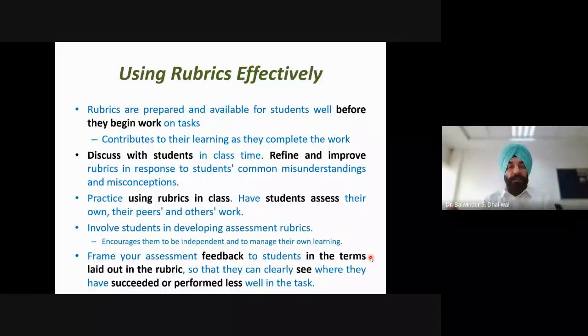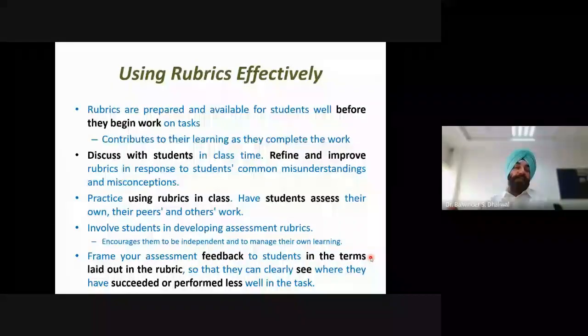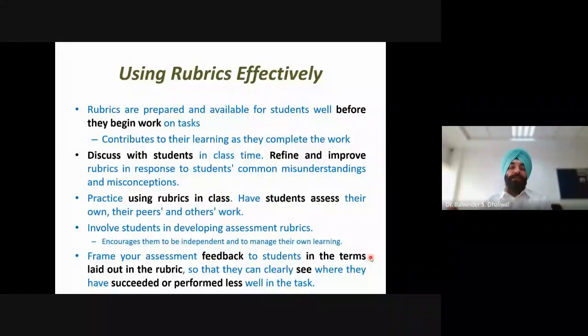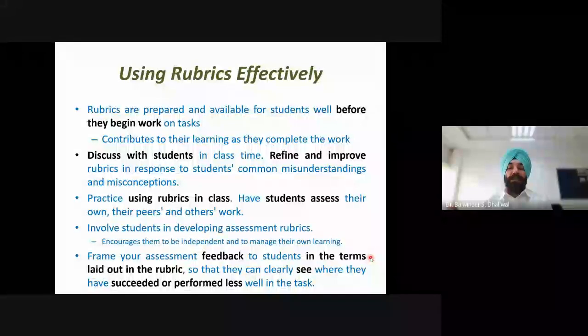Then again, there are certain points which help us use rubrics effectively. If rubrics are prepared and available for students well before they begin work on tasks, then it contributes to their learning as they complete the work. This is one major point we should keep in mind if we want to use rubrics effectively. Also, it is suggested to discuss the rubric with students in class time, in detail.